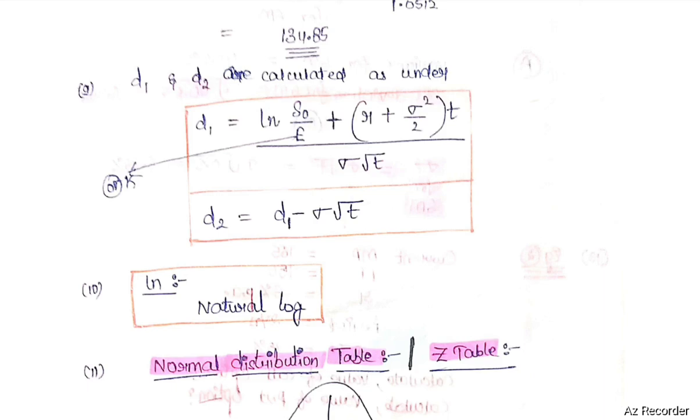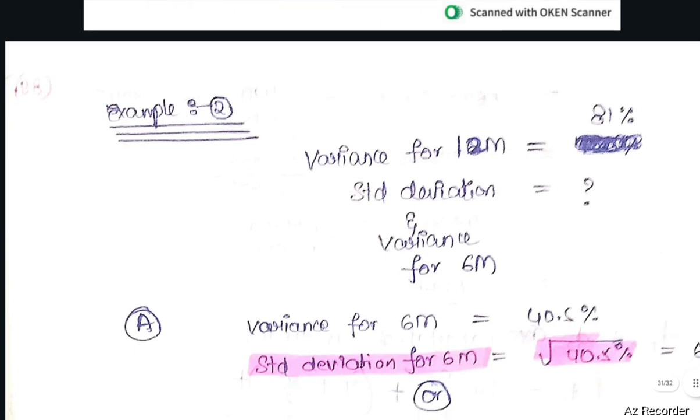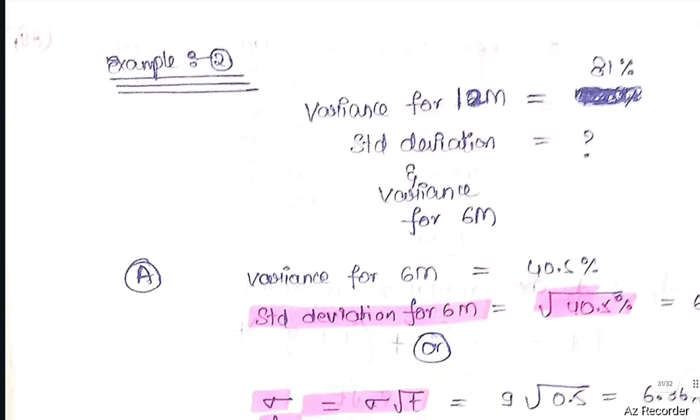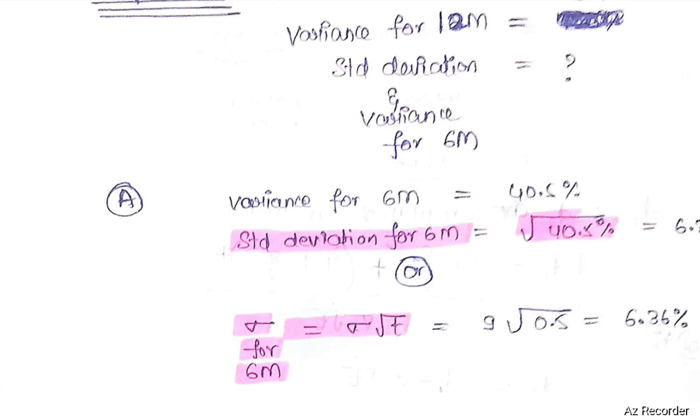How to calculate standard deviation for T days? Standard deviation for T days equals standard deviation for 1 day into square root T. For example, how to calculate the standard deviation of a year? Standard deviation of a year equals standard deviation for a month into square root 12.